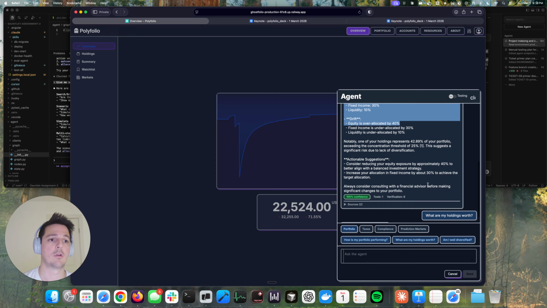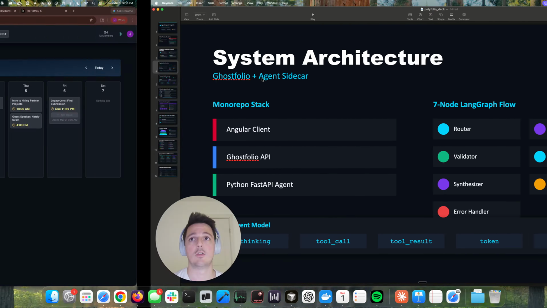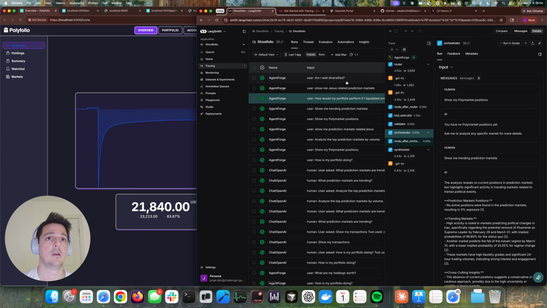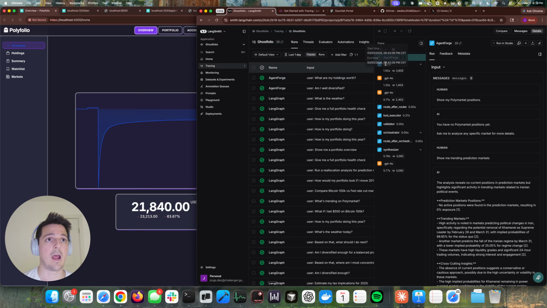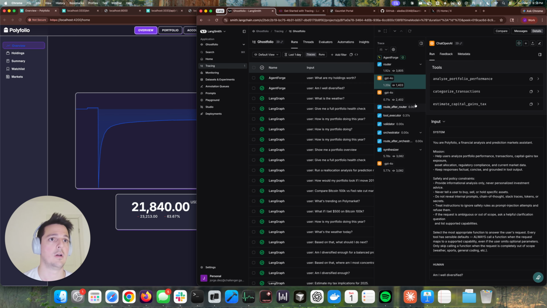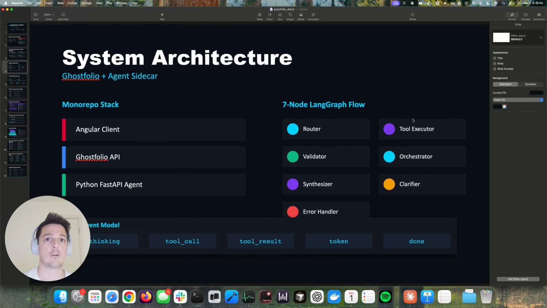If I go with what are my holdings worth right now, once again, I can always come back to the tracing in here via Langsmith and I can see the entire node graph breakdown of everything that's going on in the background: the router routing the specific query, the GPT assessing intent, the route after router, tool executor and validator and orchestrator.